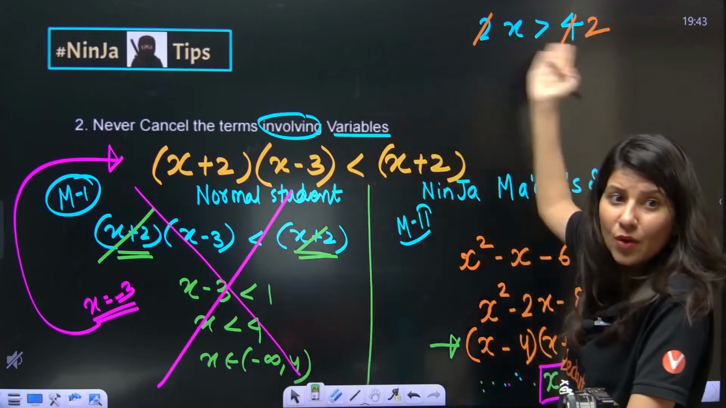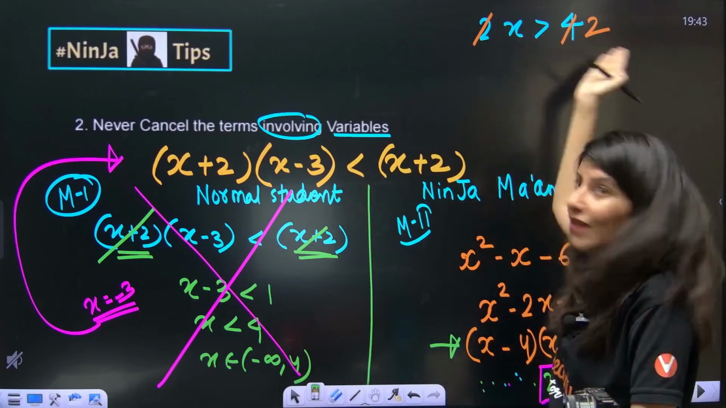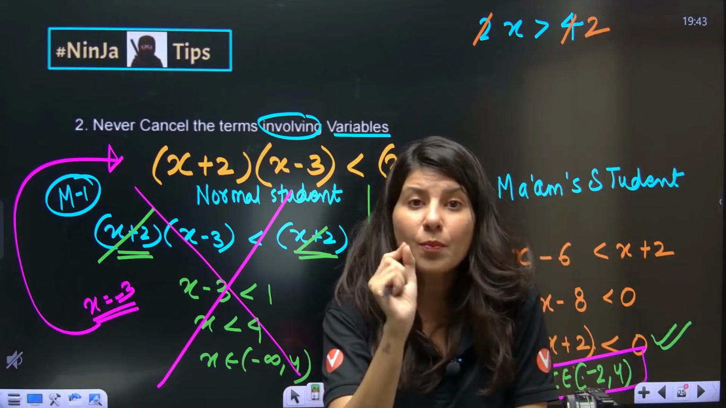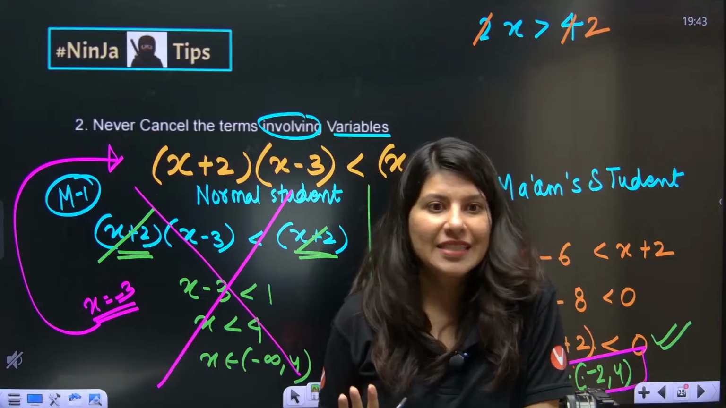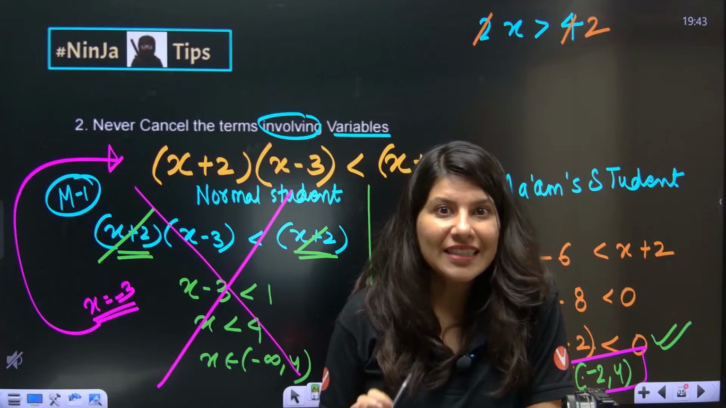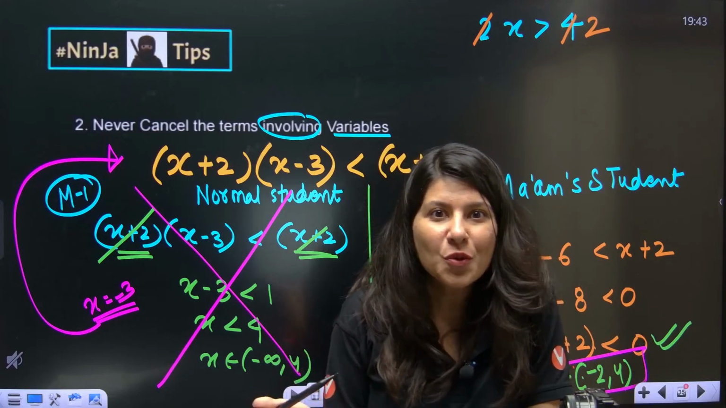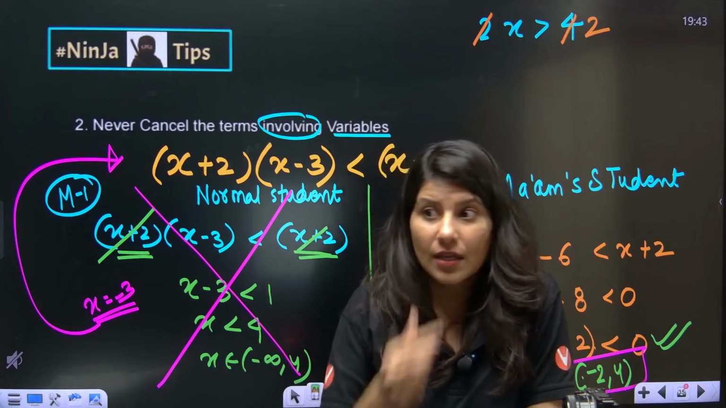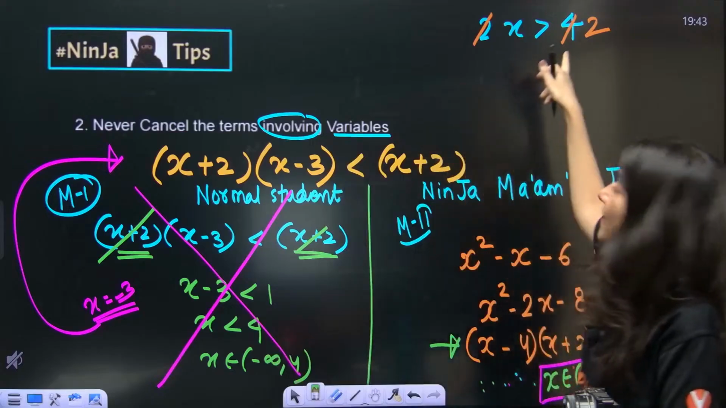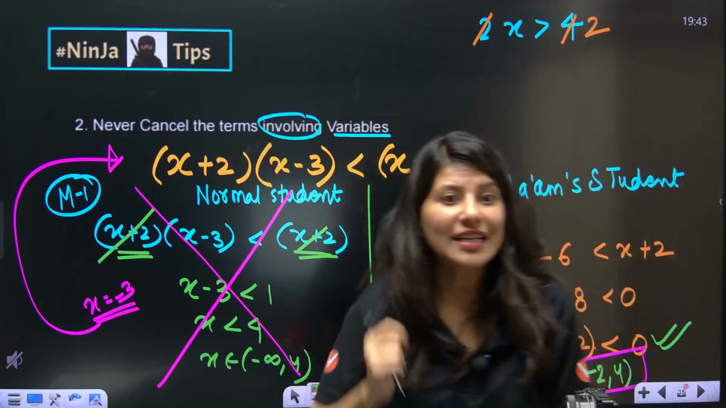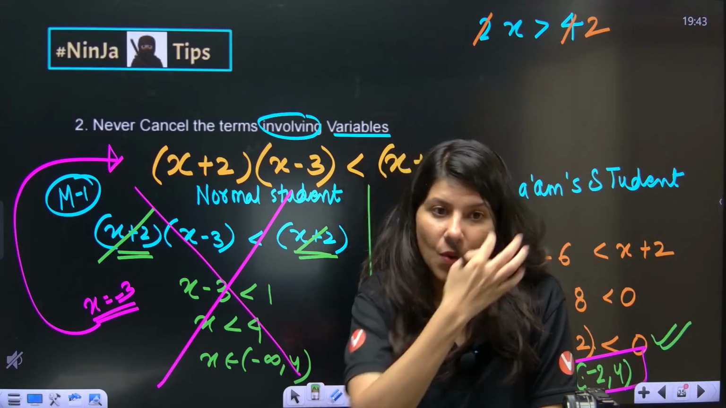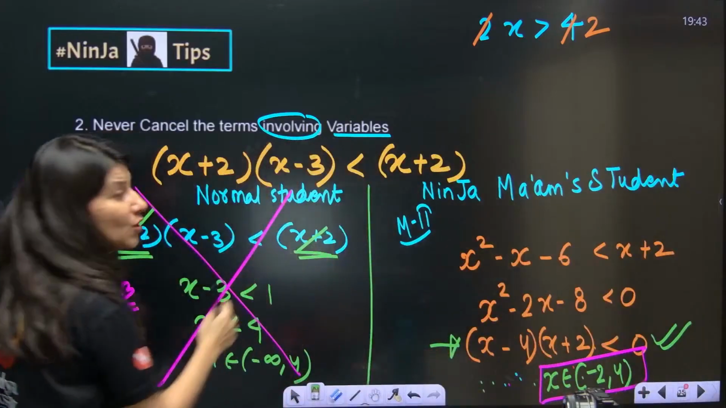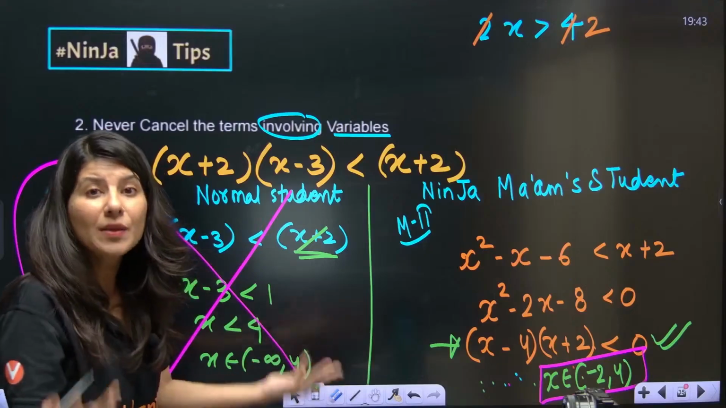Actually, what are you doing over here? Cancelling means what? Dividing by 2 both the sides. So dividing by 2, that is a positive number. This is allowed, and the sign will not get changed. But if you divide this equation by minus 2, then the sign will get changed. So here, what are you doing? You are cancelling. That means you are dividing it by x plus 2.